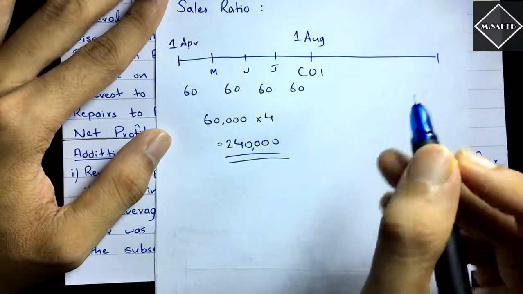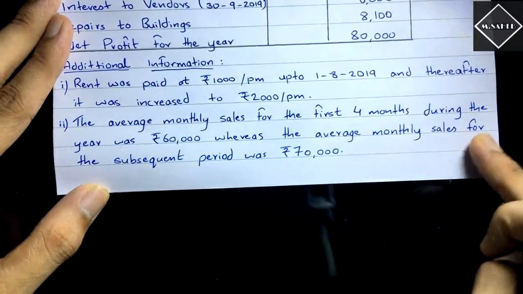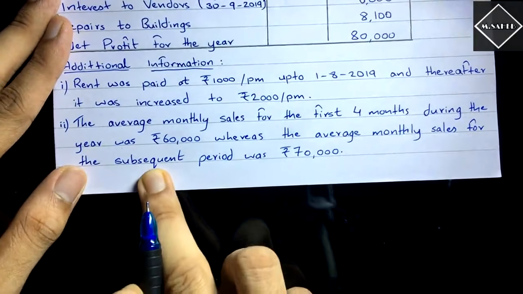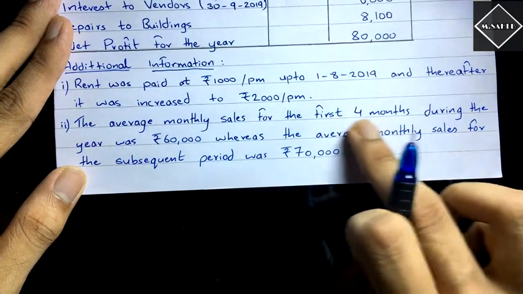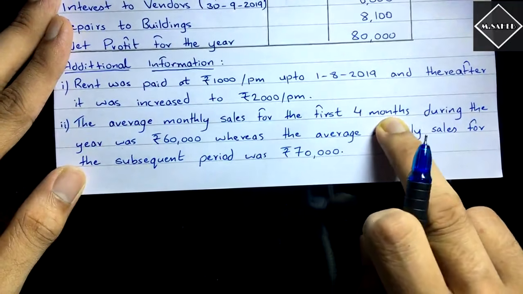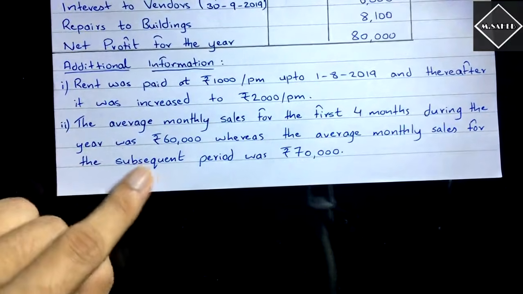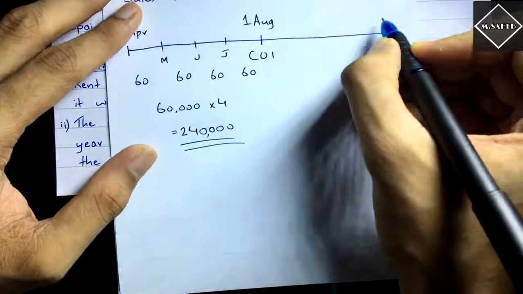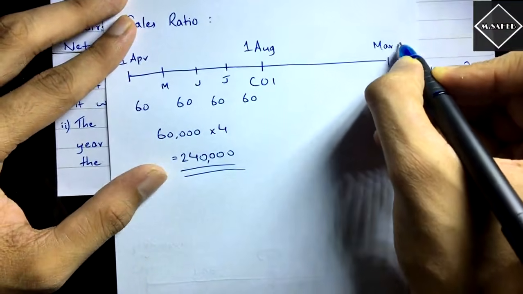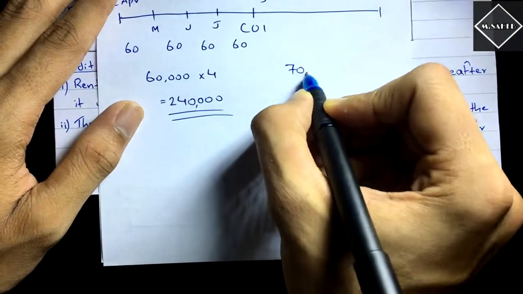And then they have said, the average monthly sales for the subsequent period. Subsequent period means the remaining or the next period. Here they have given us information about the 4 months, then out of 12 months, how many months are remaining? 8 months. So the subsequent period, that is the post period, 8 months, was 70,000 rupees, till March 31st. You're understanding, right?